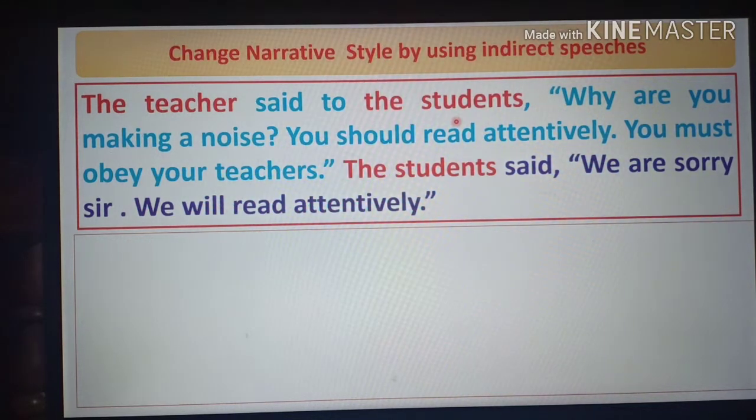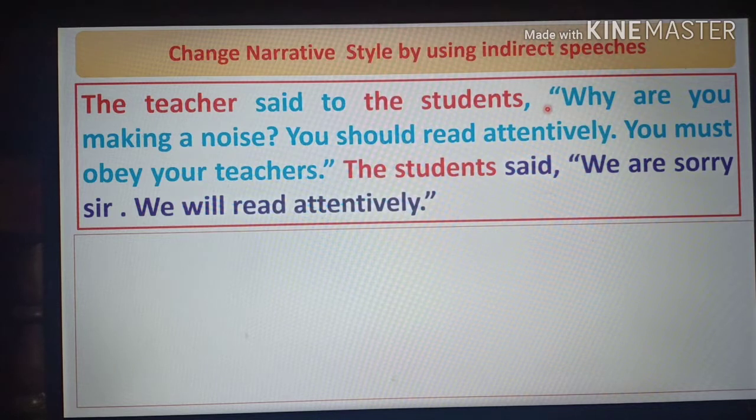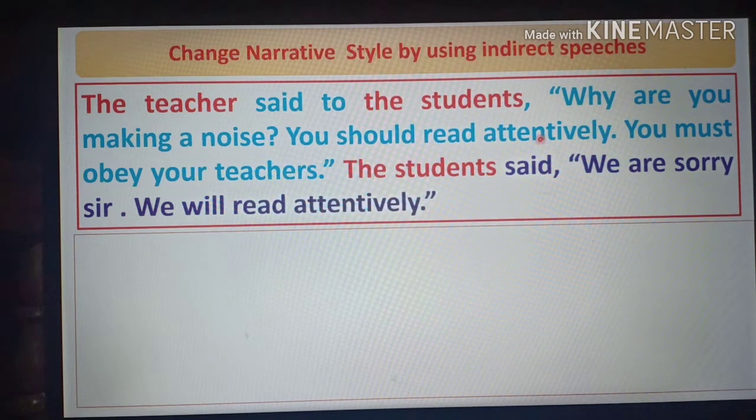to change. So, dear students, you see that here the reported speech is, "Why are you making a noise? You should read attentively. You must obey your teachers." And you see that the reported speech has started from here and ended here. So there are three sentences here. These three sentences have been said by the same person, that means the teacher. Okay, so let's discuss how to change.